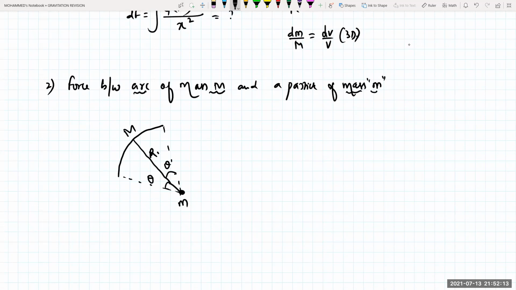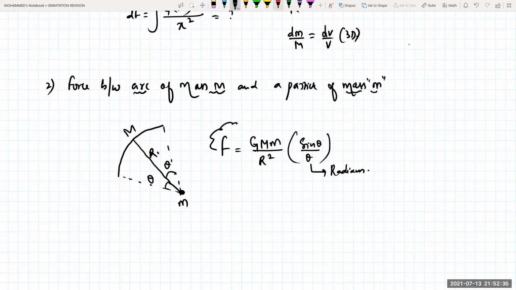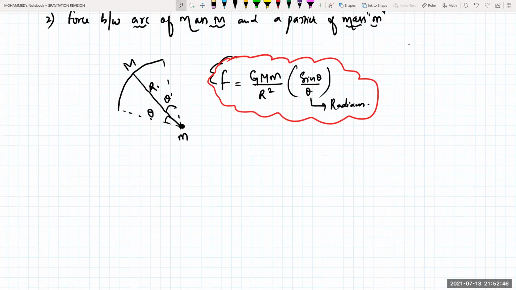Force between them: the big derivation, beta, directly remember the relation. F is equal to capital G, capital M, small m divided by capital R square into sine theta divided by theta. Theta should always be taken in terms of radians. This general formula you need to remember, and it is applicable for any arc of a circle, beta. That means this arc of a circle can be of any angle: 90 degrees, 180 degrees, 360 degrees, 270 degrees, 45 degrees. Directly I can take the answer. And theta should always be in what?